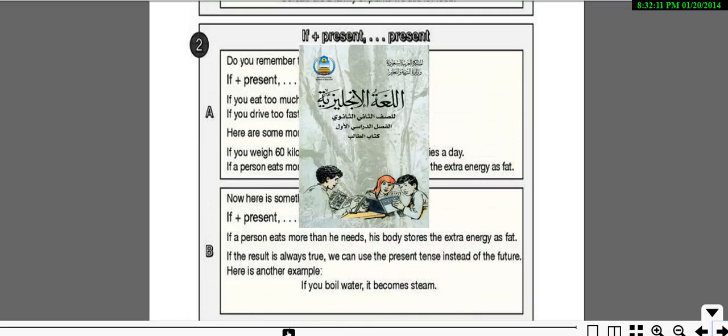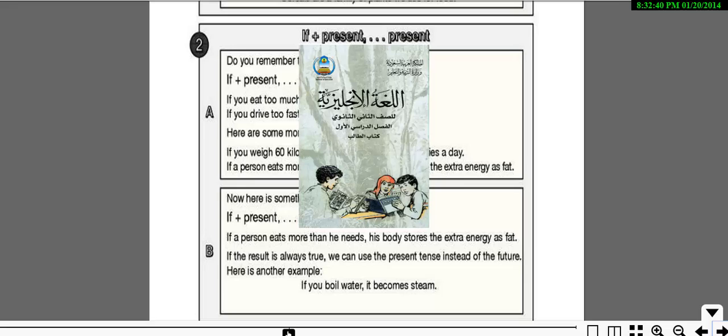But this second box is actually about a different type of grammar rule, which is using the if conditional sentence. The if conditional sentence has multiple forms, and one of the forms is using the present for a future indication, and the other one is using the present for another present indication. So let's make a quick review here in order to work on the exercise.